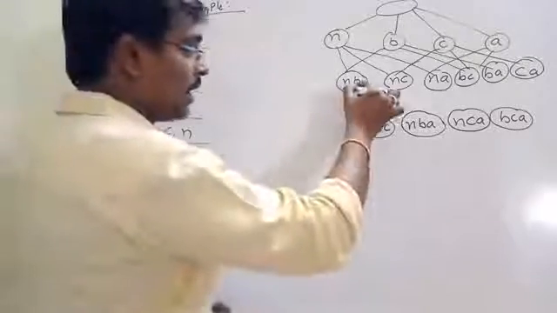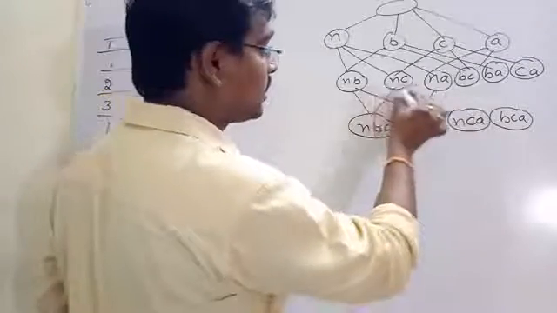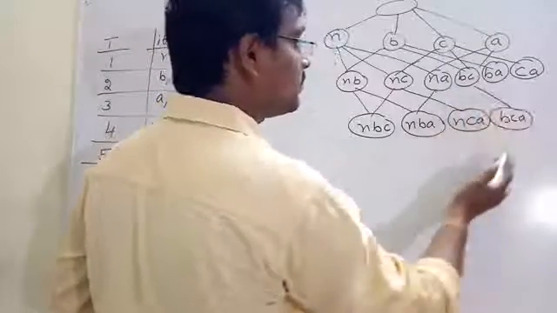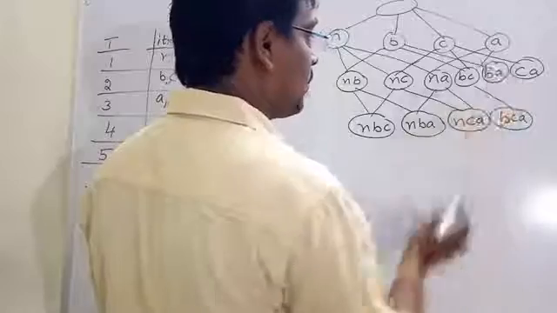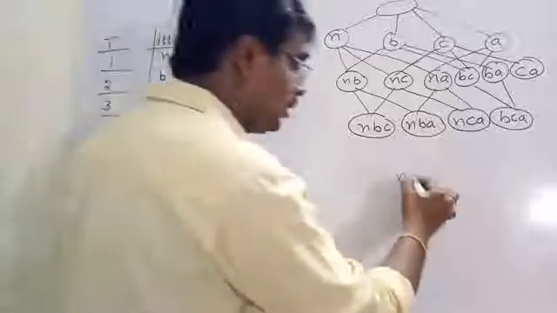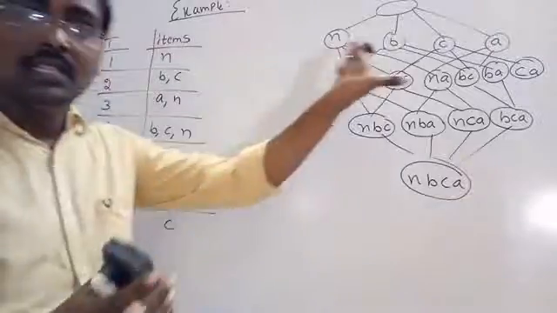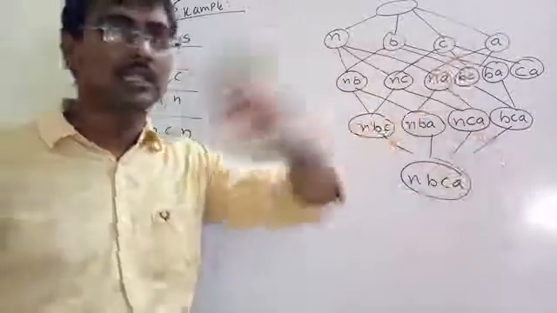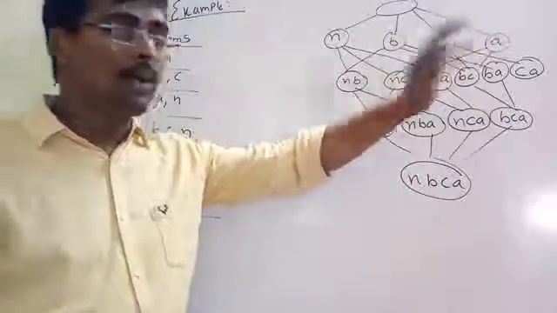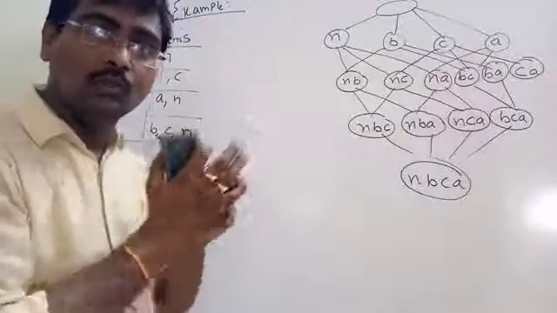So NB, see this one. So this one, NC, BCA. Okay. Now from this one we are getting NBCA. Suppose this is the graph. This graph does not specify any frequent, any confidence, and at the same time not maximal frequent item sets, not closure set. So what is the procedure to define a rule?